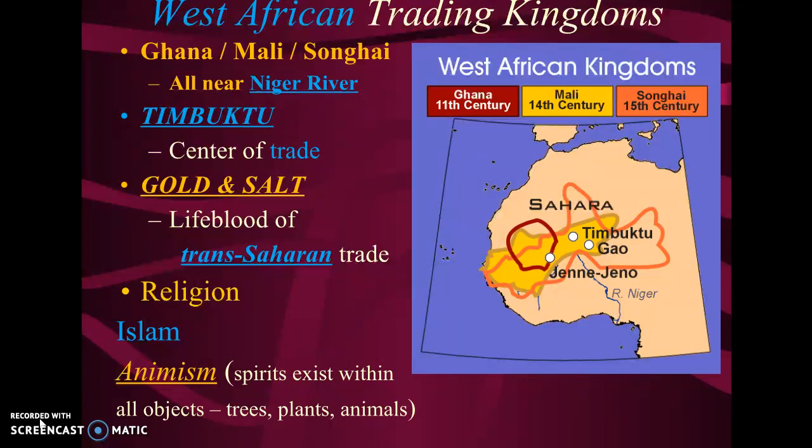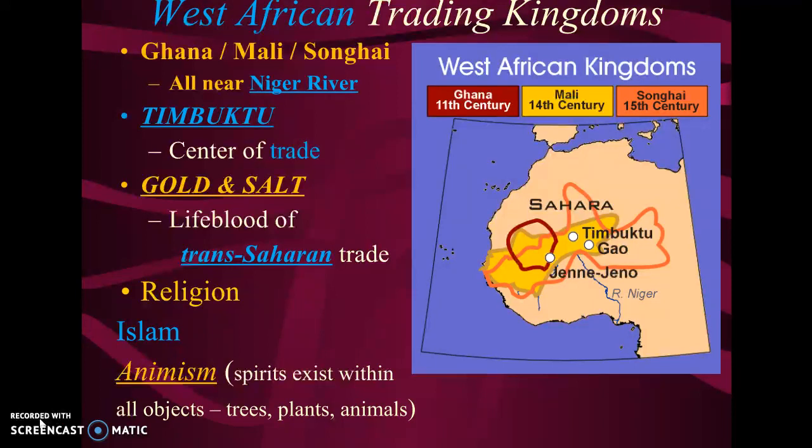I always want you to be thinking of acronyms and tricks and ways for you to memorize things about all of these units that we talk about. Get my subway, Ghana, Mali, or Songhai, is a good way for you to remember that Ghana was the first West African kingdom. Mali then took over Ghana as the second West African trading kingdom, and Songhai, which is the area on your map that's circled in orange, is the last trading kingdom in West Africa.